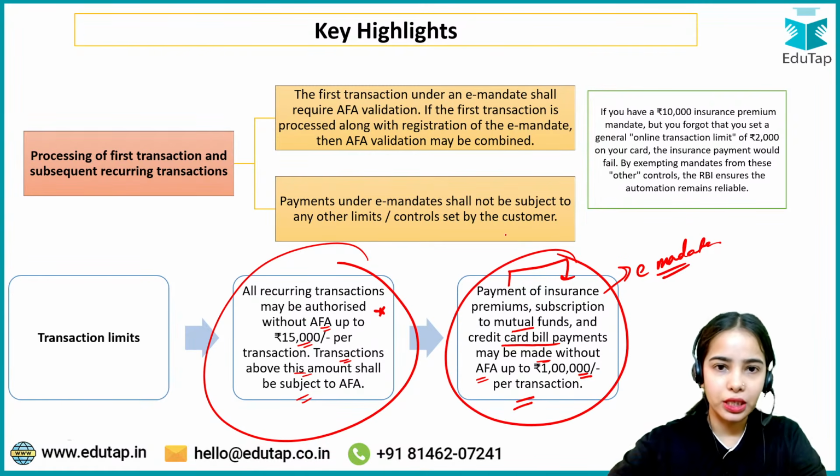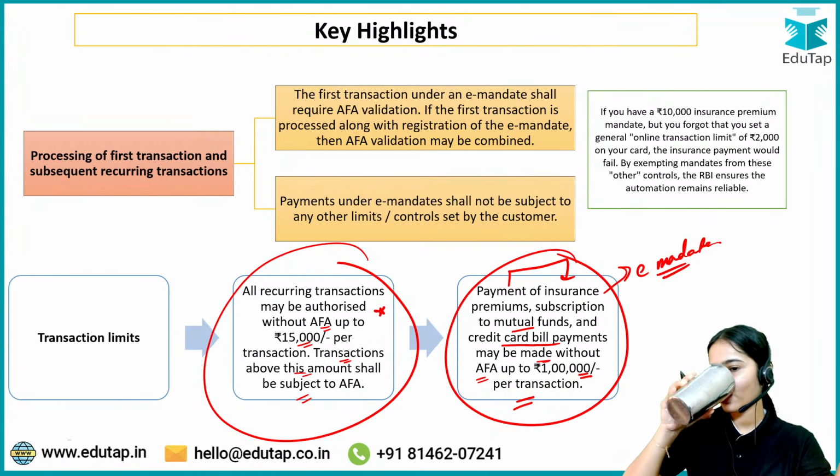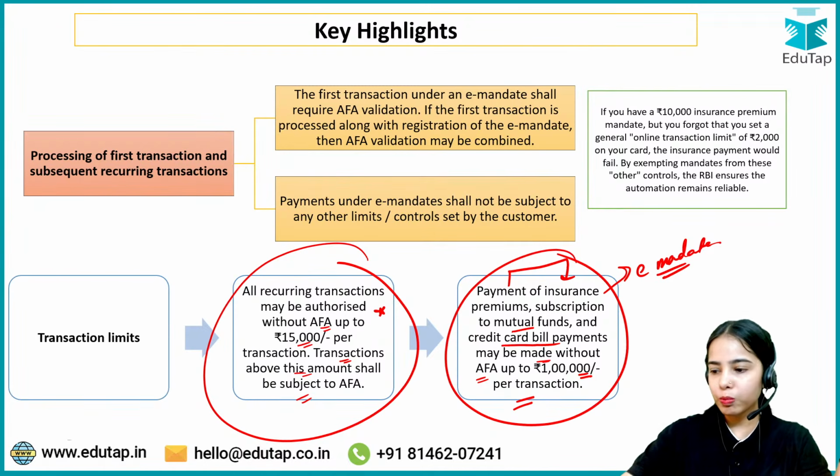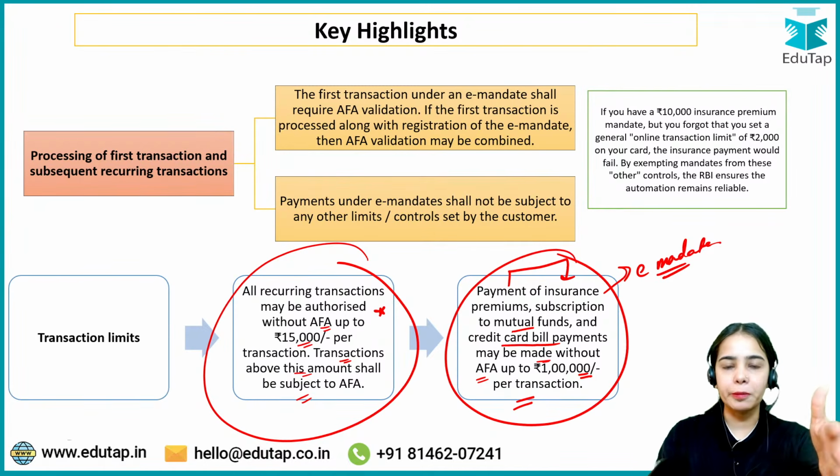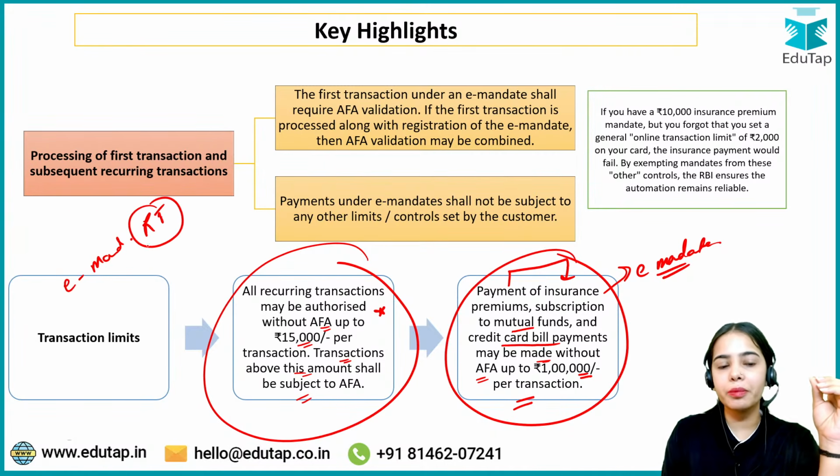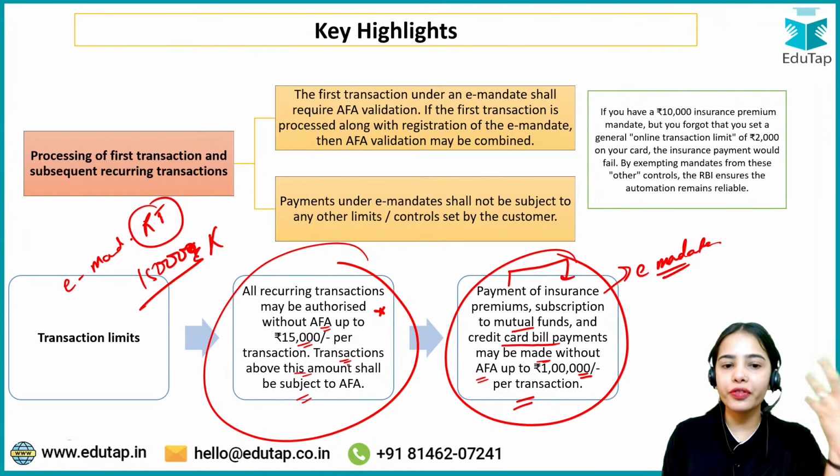The other things are for understanding purposes, but these are the limits. For the general e-mandate, for recurring transactions, the limit is 15,000 without the additional factor authentication. But above 15,000, you will have to give the additional factor authentication.